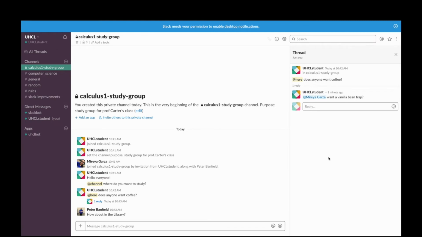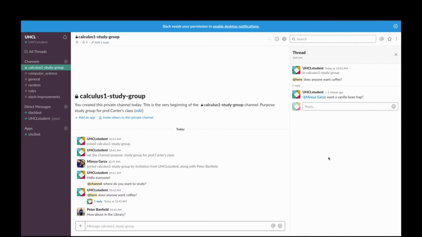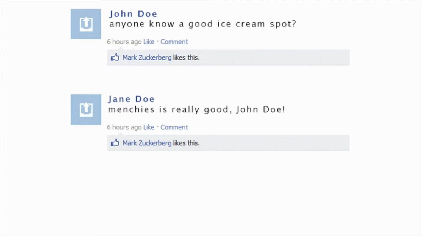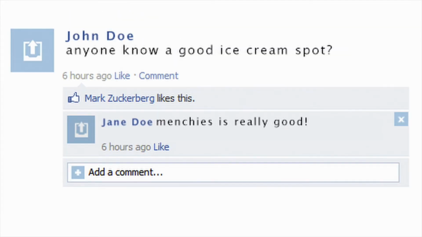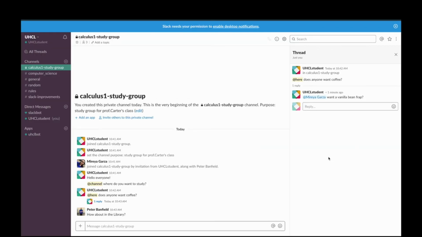Here we just use two types of responses, one through a thread and one without. Thread responses should be used every time someone is responding to another. Non-thread responses should only be used for a new subject or conversation. Think of threads as Facebook status. You wouldn't post a status and look for responses via other people's status. Instead, you would post a status and look for a response in the comments, or in a thread for Slack. This way, we can better keep track of what was said and what that was in response to.